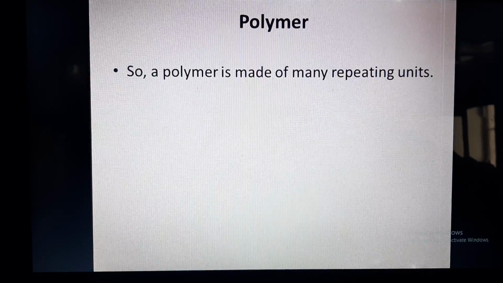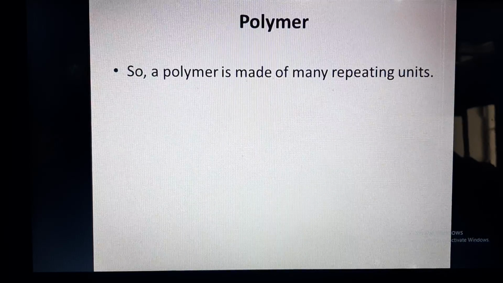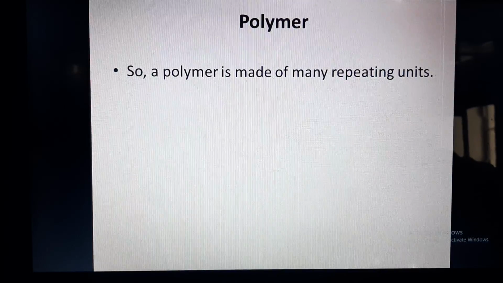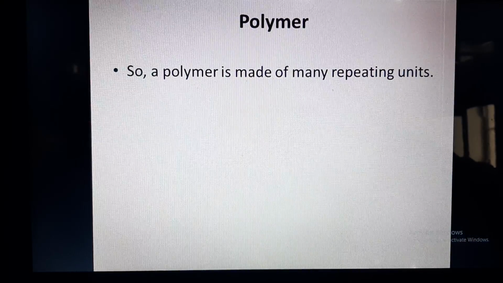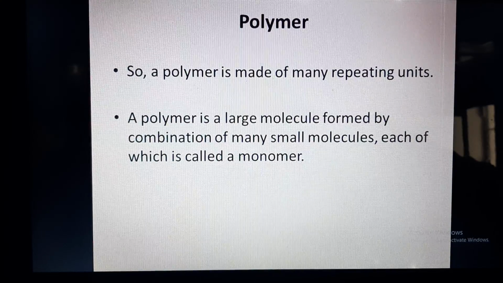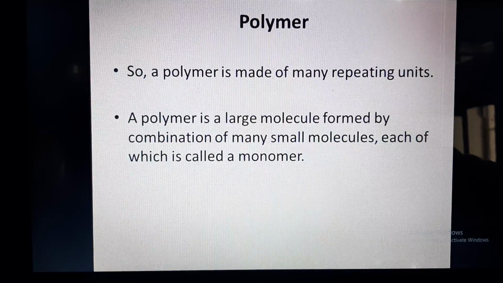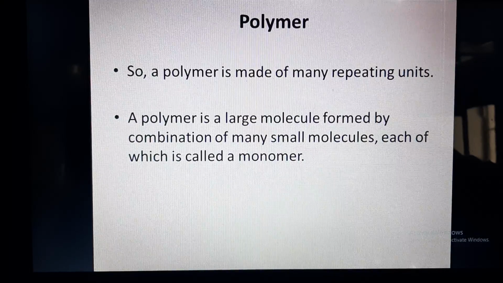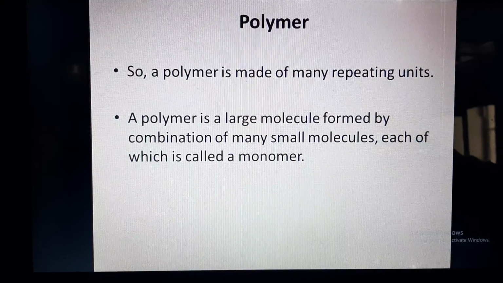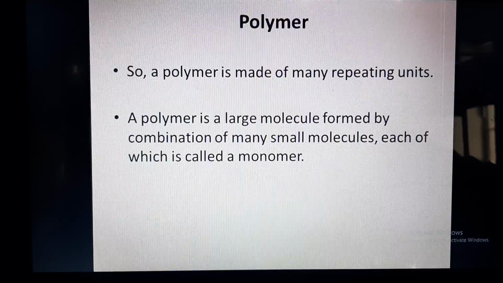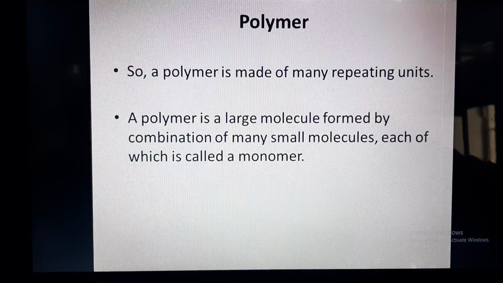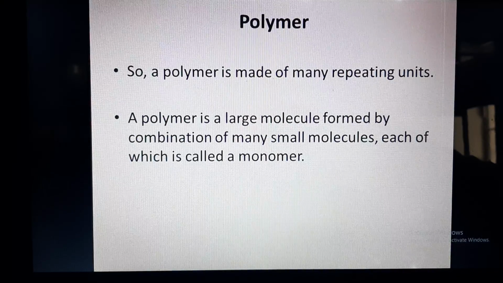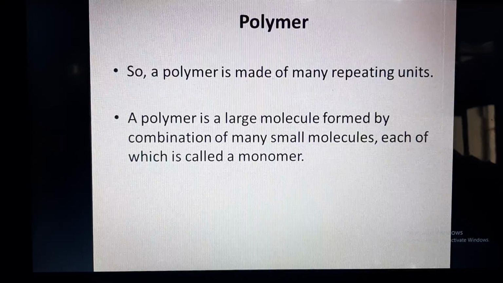So polymer is made up of many repeating units, because poly means many and mer means part. And a polymer is a large molecule which is formed by combination of many small molecules, each of which is called a monomer. So broadly we can say that polymers are made up of repeating units which are called monomers.